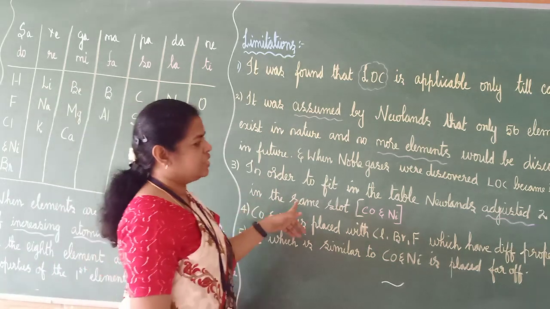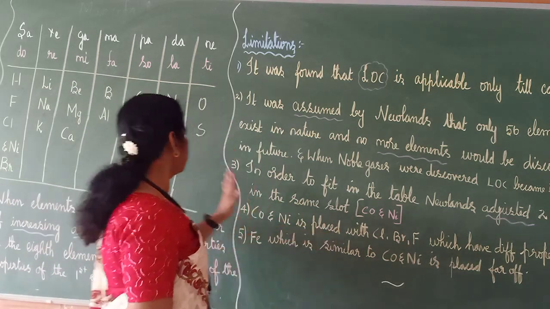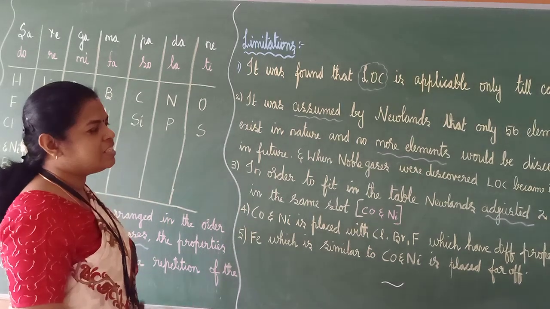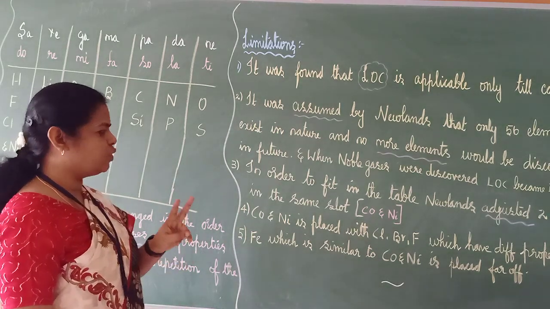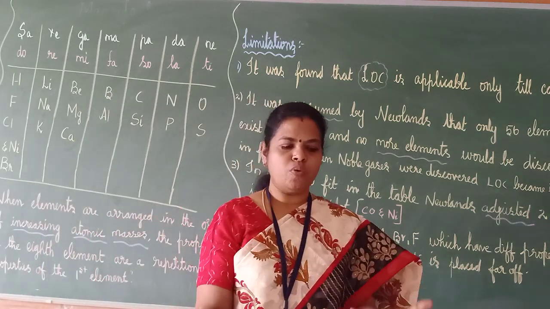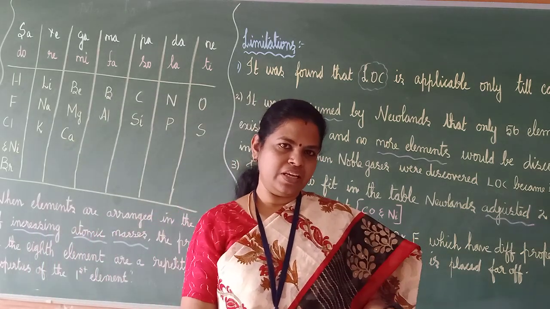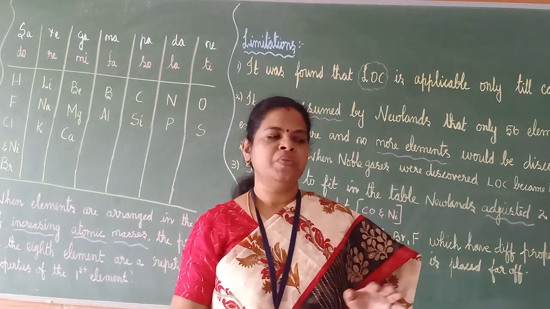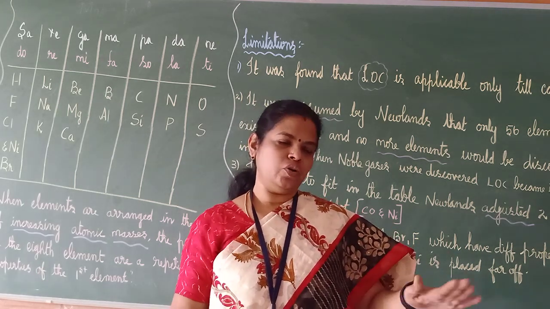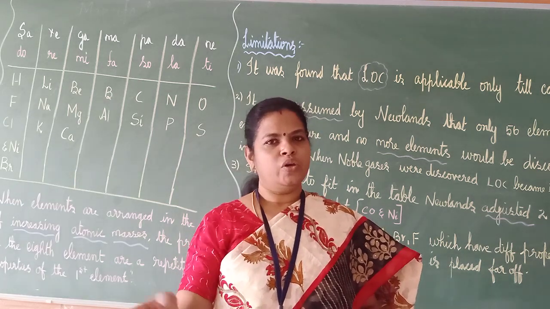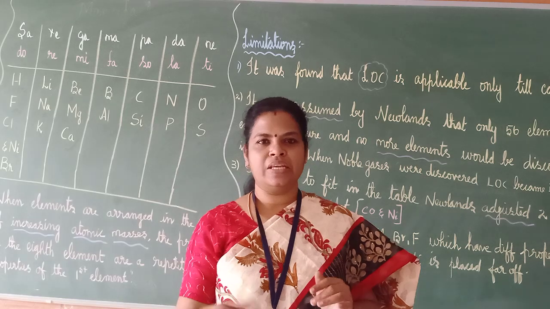In order to fit in the table, Newlands adjusted two elements in the same slot. Sometimes we also do that. Now we have two boxes. In one box we are filling pencils, and in the other box we are filling erasers. The pencil box is filled with some gap left, and the eraser box is full and two more erasers are left over.